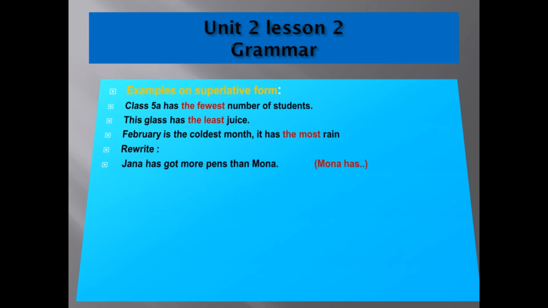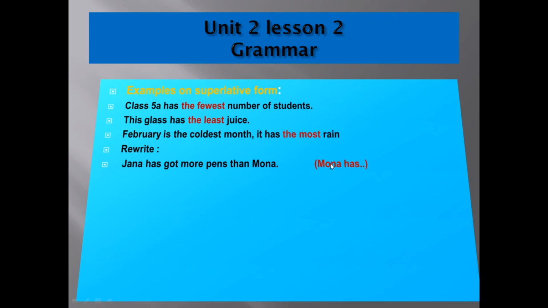Then let's check our understanding and answer some questions. For example, number 1: Jana has got more pens than Mona. In the rewrite question, it asks me to use the words in brackets to give the same meaning.